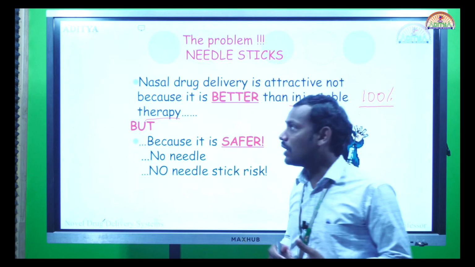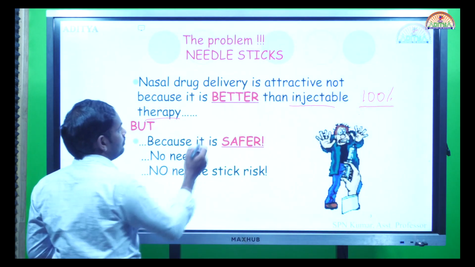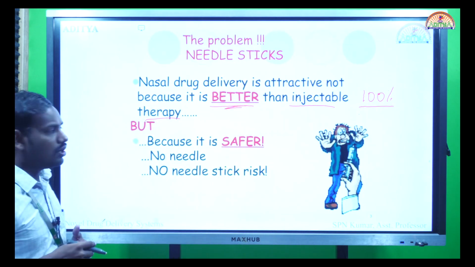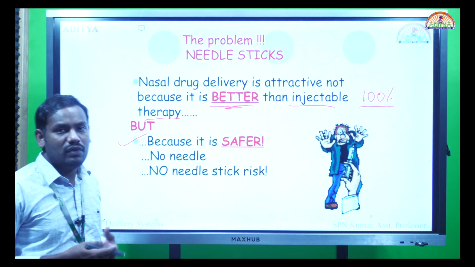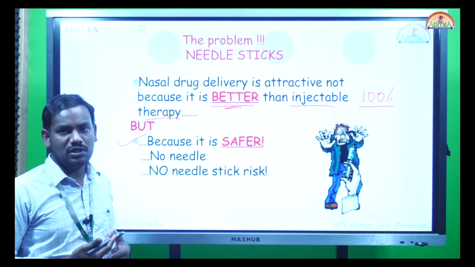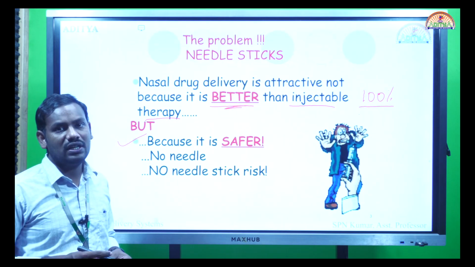How can you do that? You can do that by having this nasal drug delivery system. It is not because it is better, just because it has these advantages. What are they? The first thing is that it is safe, unlike injection. Once a drug is given by an incorrect route and enters the systemic circulation, it is very difficult to withdraw the drug from the body.